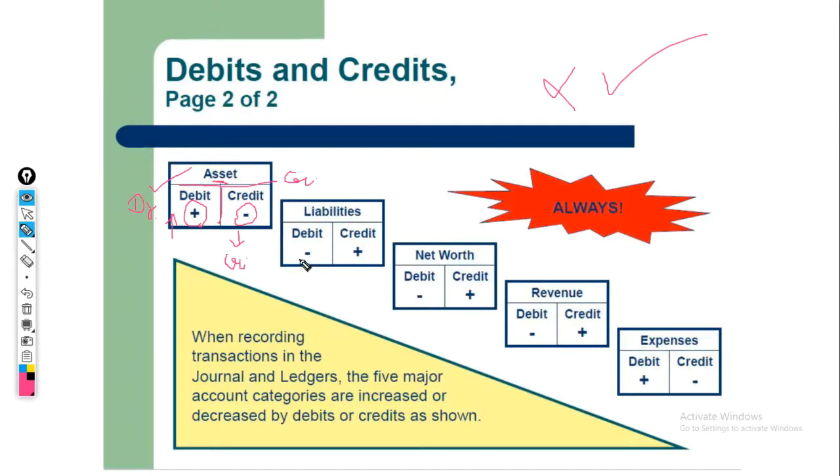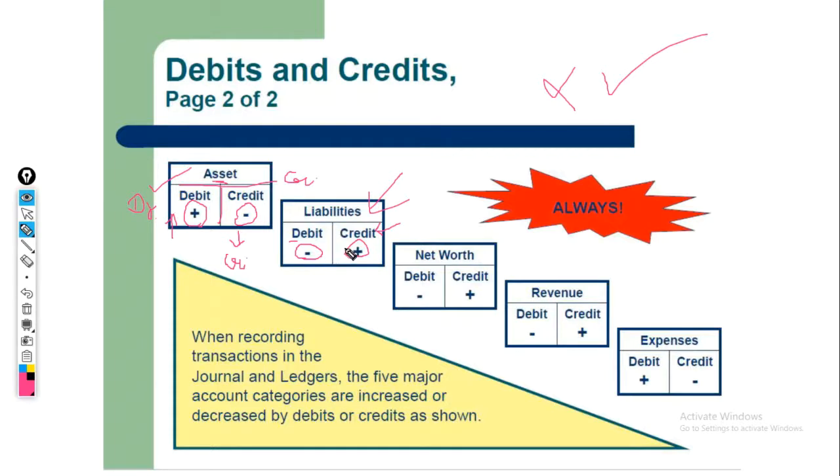And further we move to this liability account. Liability, if it decreases we debit it, if it increases we credit it. For example, we purchased some raw material from Mr. B, and Mr. B is our liability right now.